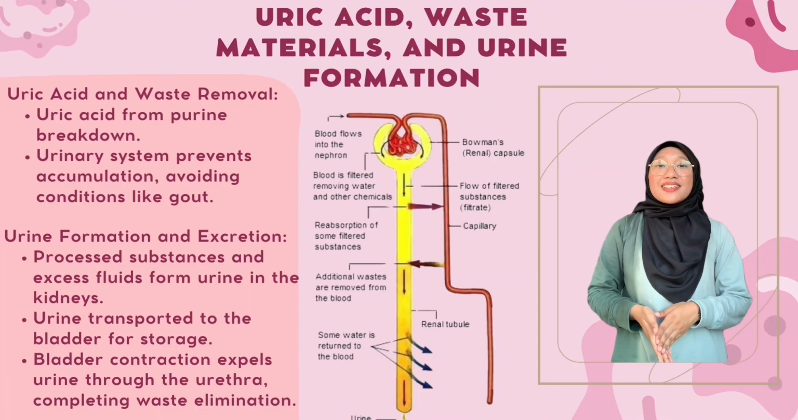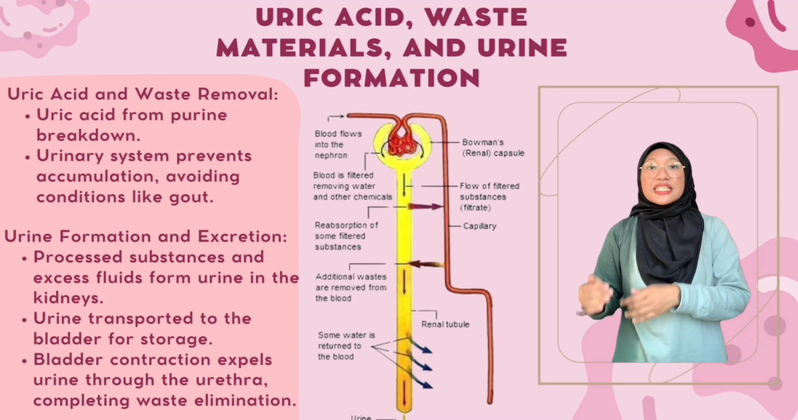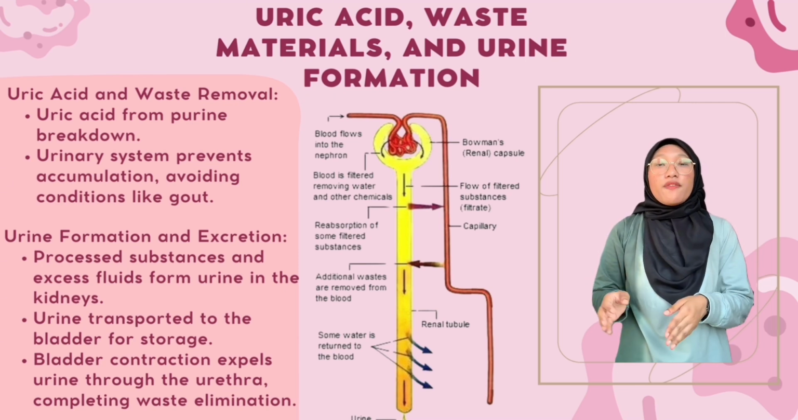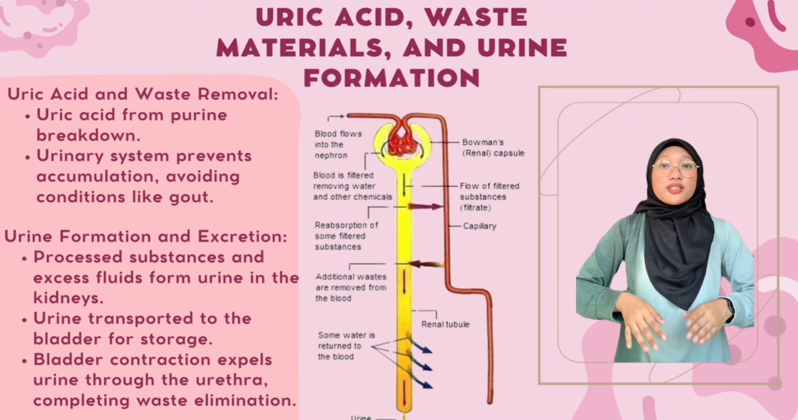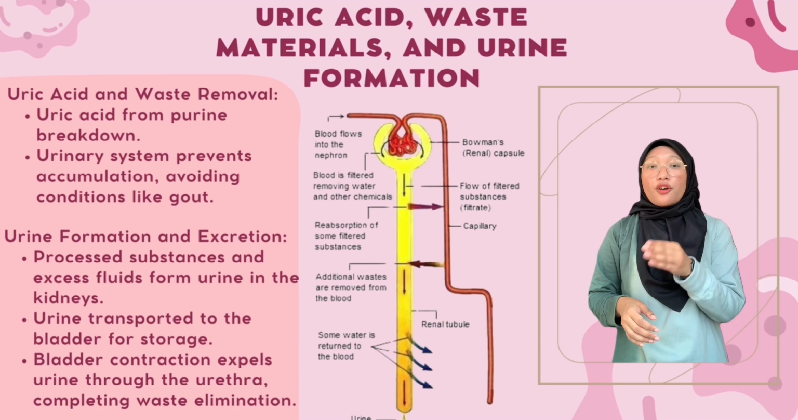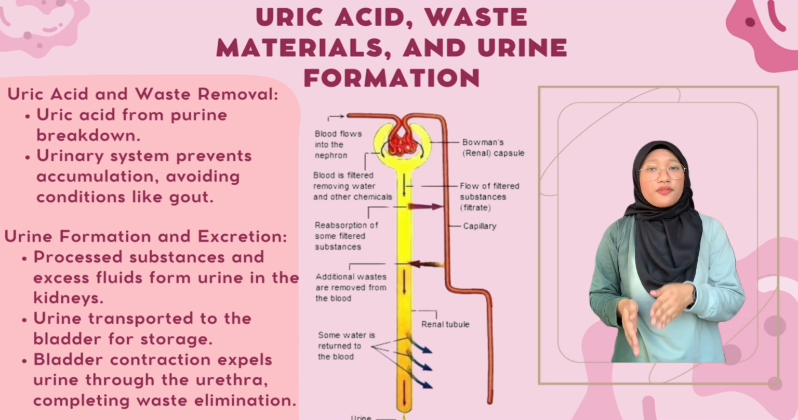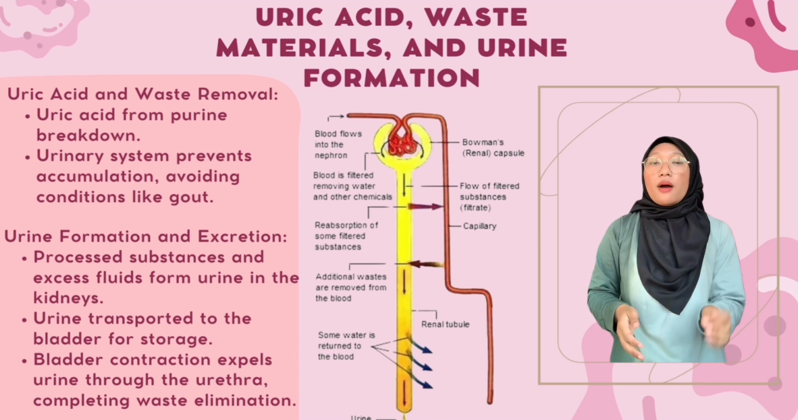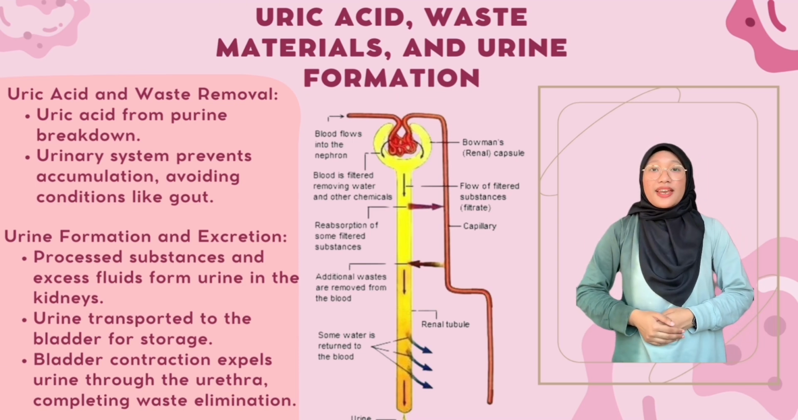Furthermore, uric acid and other waste materials. Uric acid is a byproduct of the breakdown of purine compounds found in certain foods and body cells. The urinary system aids in removing uric acid, preventing its accumulation and the formation of crystals, which can lead to conditions like gout. Additionally, other waste materials are filtered out to maintain the body's cleanliness and prevent the buildup of harmful substances.